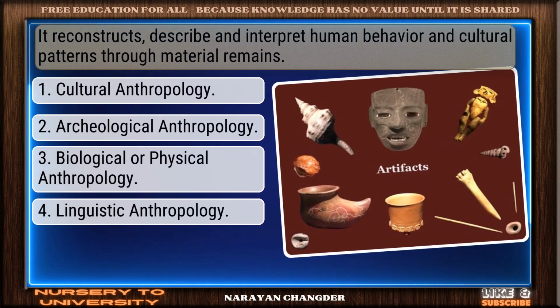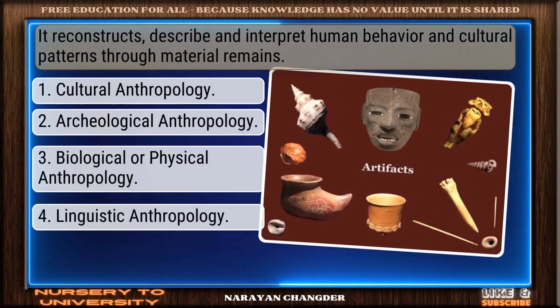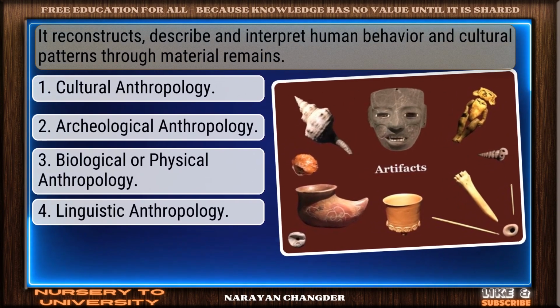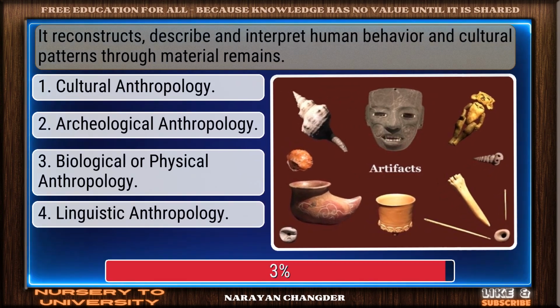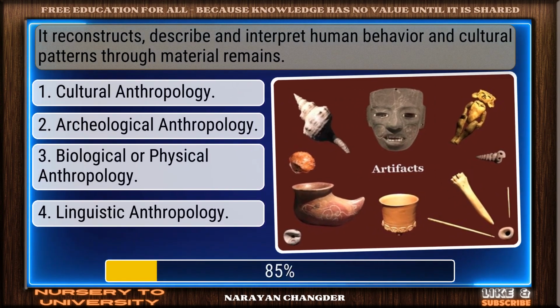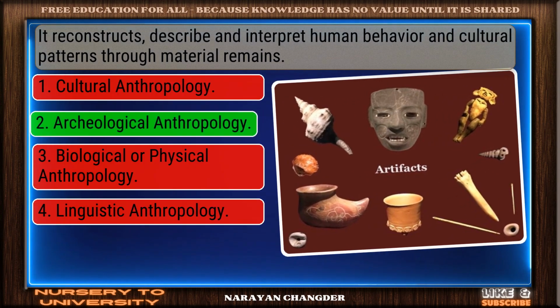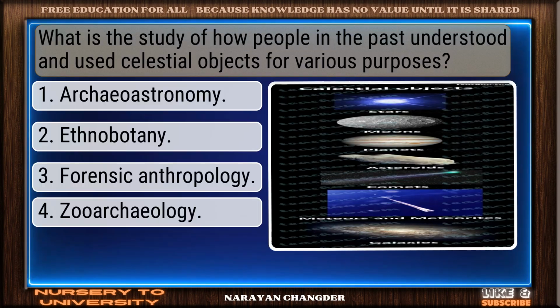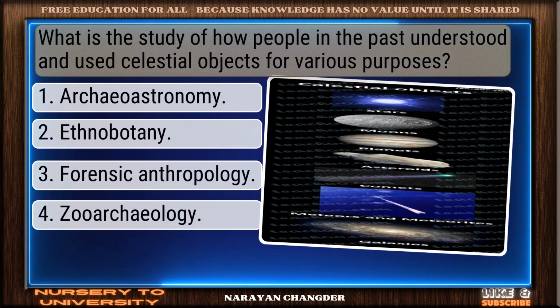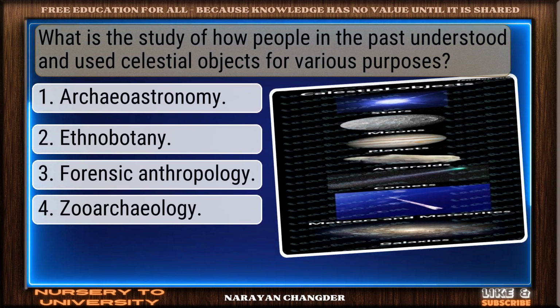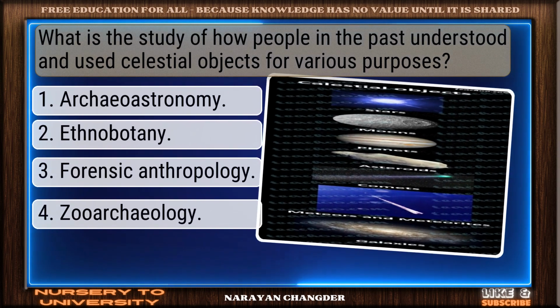It reconstructs, describes, and interprets human behavior and cultural patterns through material remains. Exactly. Archaeological anthropology makes sense. What is the study of how people in the past understood and used celestial objects for various purposes?